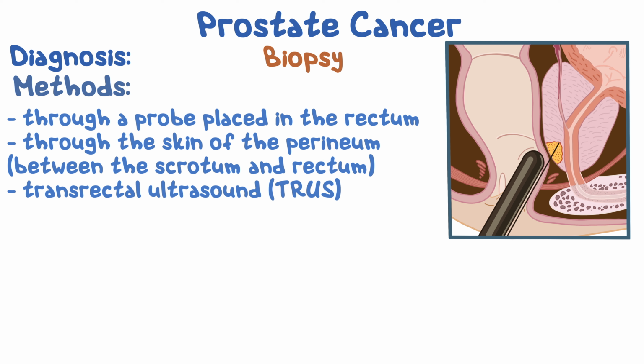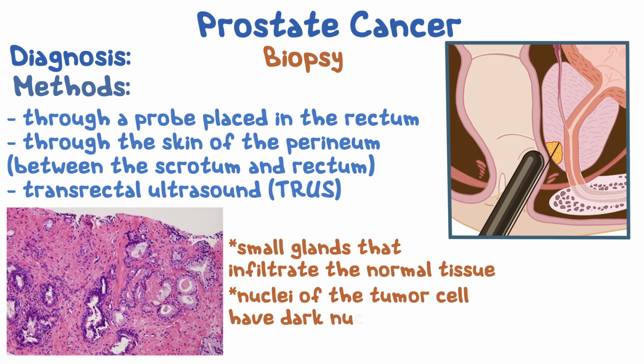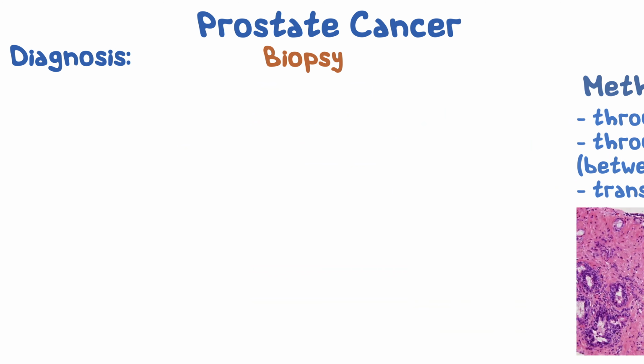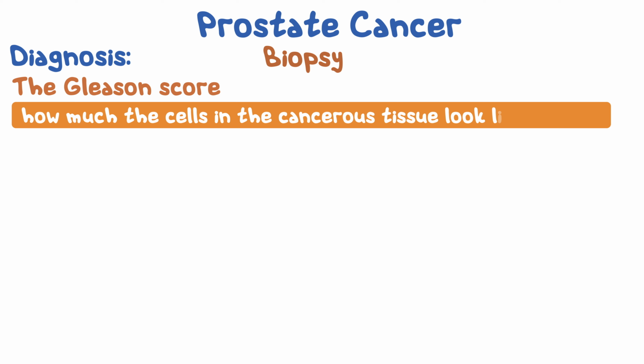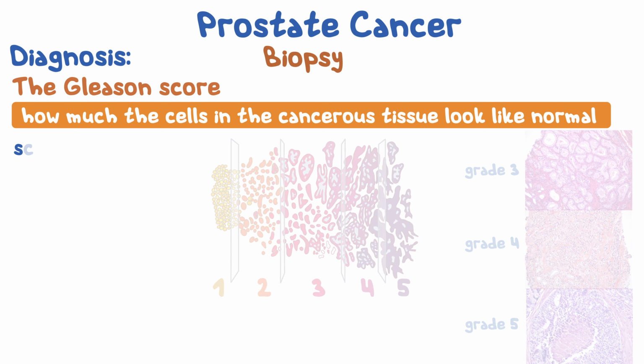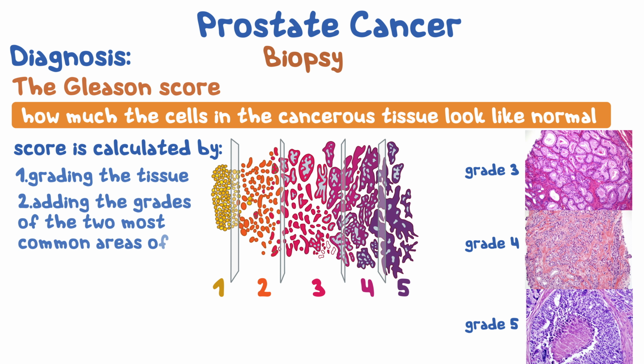In the microscope, what we would classically see are small glands that infiltrate the normal prostatic tissue. The characteristic finding is that the nuclei of the tumor cells have dark nucleoli. Based on the architecture of the tumor cells, the tumor can be scored using the Gleason grading system. The Gleason score is a number assigned to prostate cancer based on how much the cells in the cancerous tissue look like normal prostate tissue. The score is calculated by grading the tissue on a scale of 1 to 5 and then adding the grades of the two most common areas of the cancer. The highest possible score is 10.